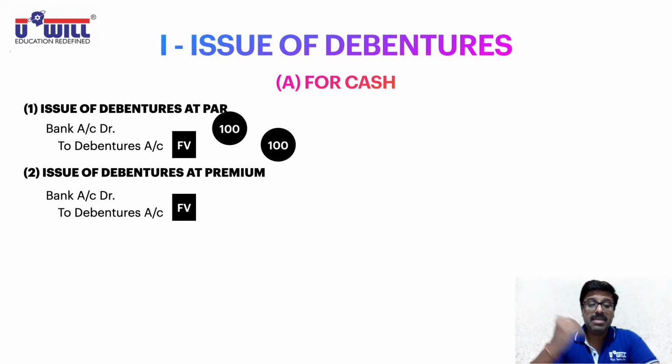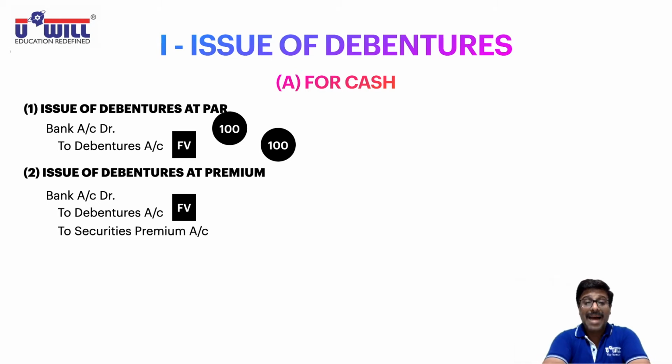So here also we will write securities premium account only. Premium is our income, capital profit. Credit all incomes and gains to securities premium account. I repeat, bank is the receiver, debit the receiver, bank account debit. Debenture is our liability, so it is payable, credit the payable to debentures account, and premium is our capital profit, an income, so credit all incomes and gains to securities premium account.